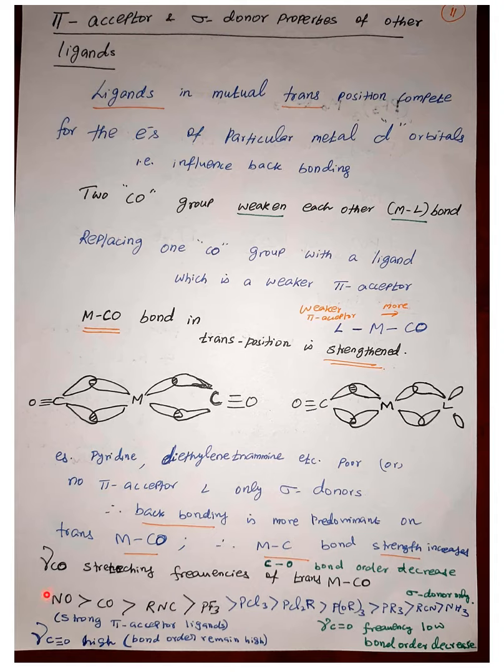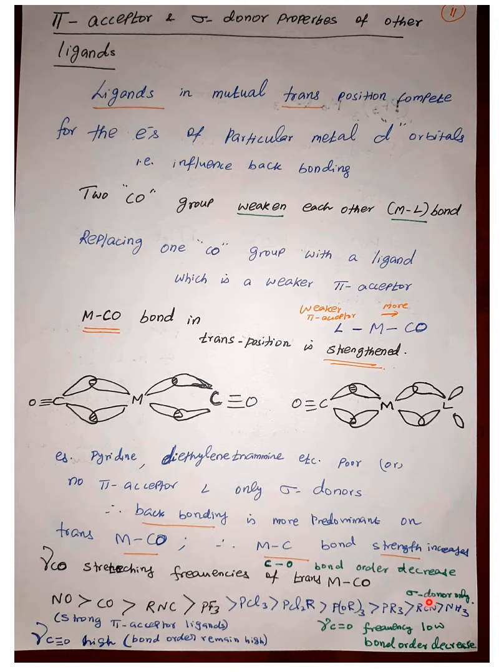So here is the list of ligands which have stronger pi acceptor and weaker pi acceptor character that I have summarized. For example, nitrosyl, carbonyl itself, or PF3 are strong pi acceptor ligands. That means they can also accept electrons. When the trans ligand can also accept electrons, then back donation to the carbonyl is going to be reduced. So carbonyl will retain more triple bond character.